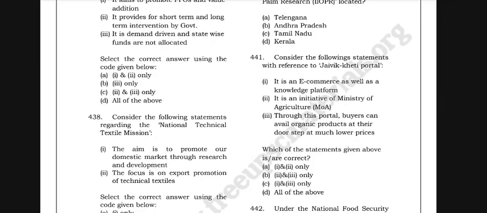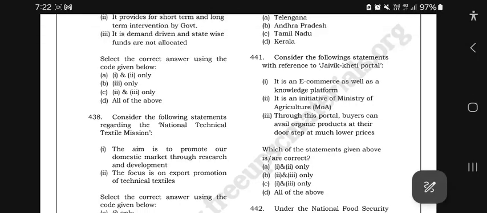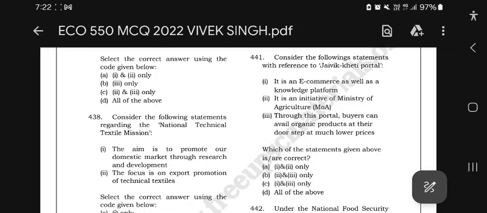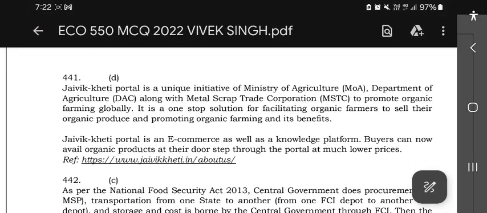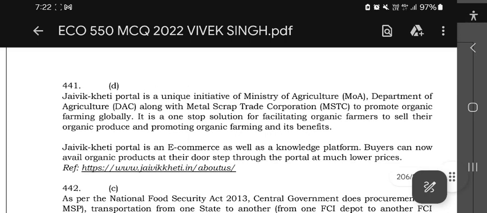Okay, consider the following statements with reference to the JVKT portal. It is an e-commerce platform, an initiative of the Ministry of Agriculture. The JVKT portal is a unique initiative of the Ministry of Agriculture, MOA, Department of Agriculture, DAC, along with the Metal Scrap Trade Corporation, MSTC, to promote organic farming globally. It is sort of a one-stop solution for facilitating organic farmers to sell their organic produce and promoting organic farming and its benefits.